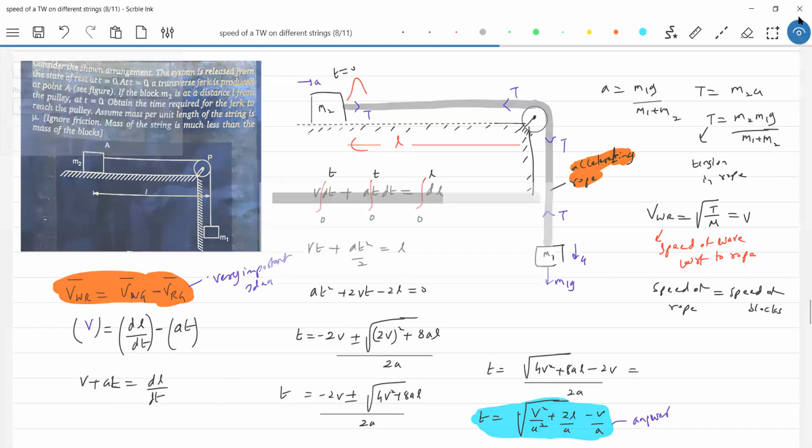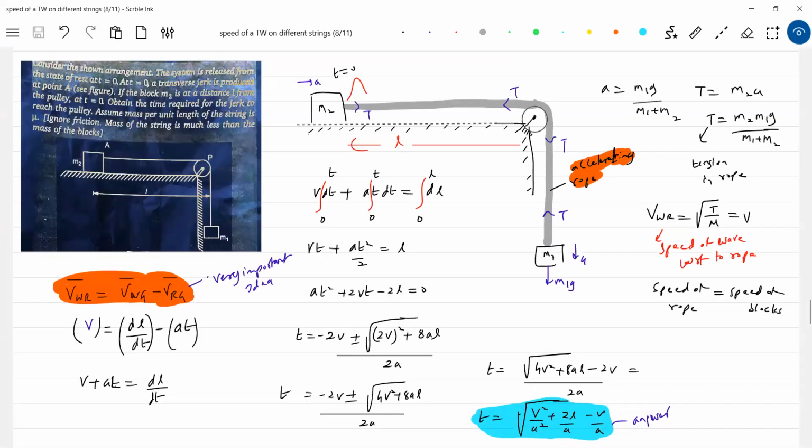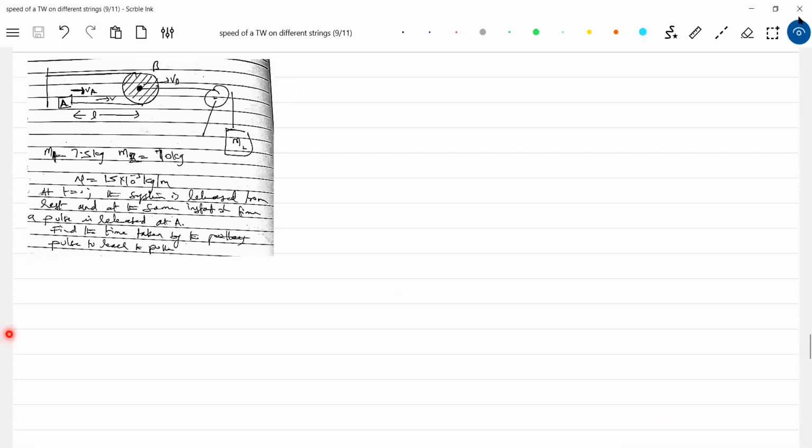Check once. Okay, similarly this. We have two pulleys.